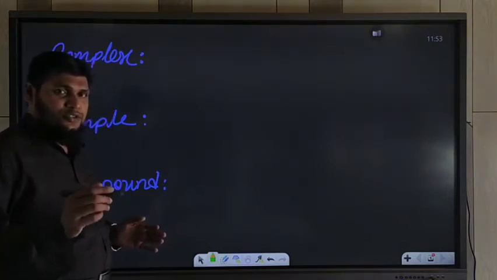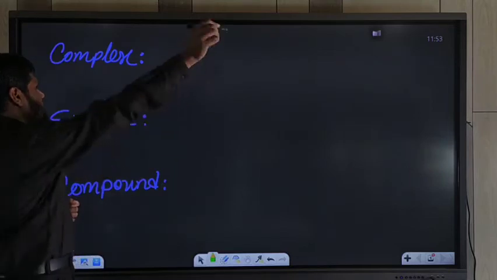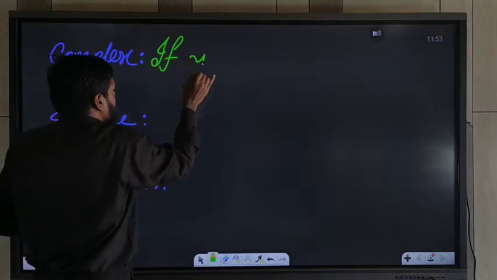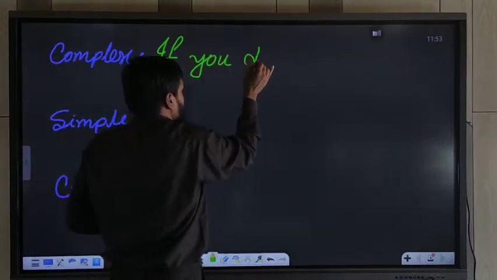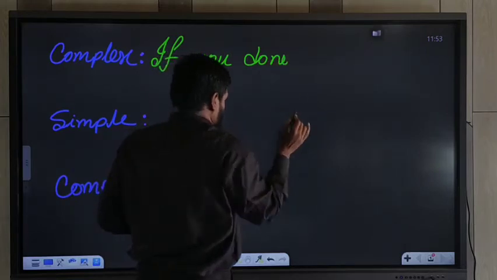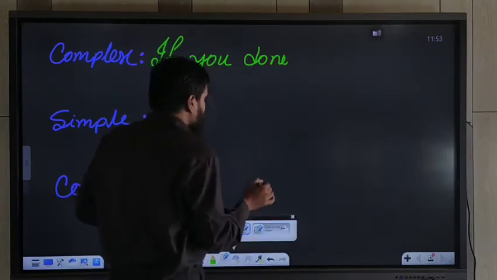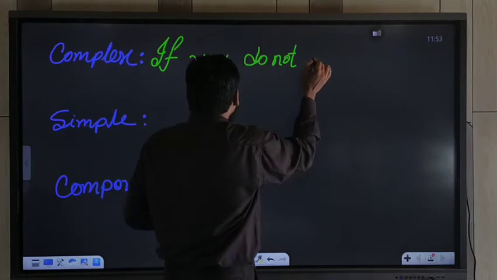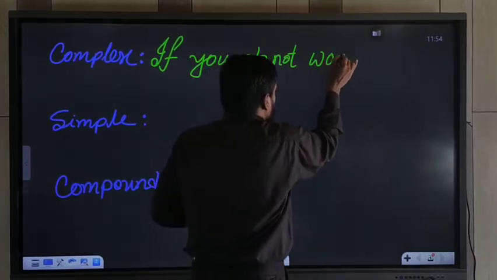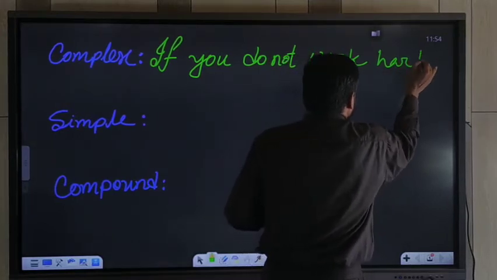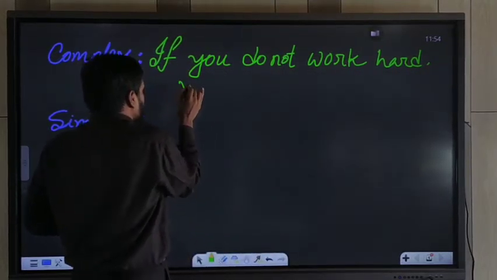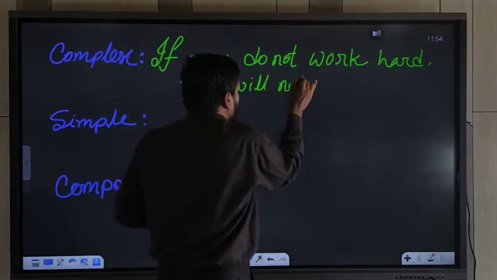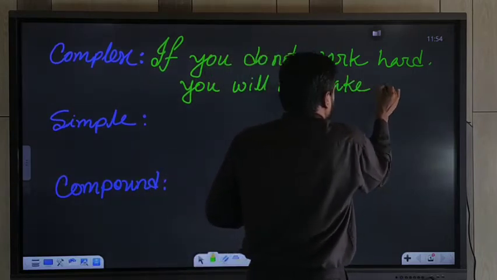So follow me and you should take your pen and paper. Okay, if you do not work hard, you will not make a good result.